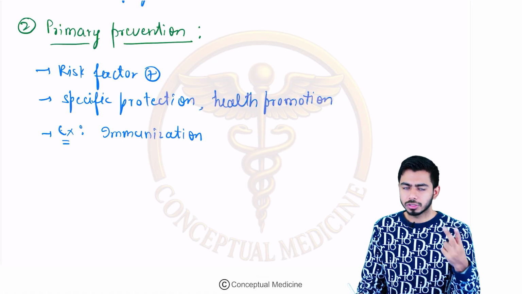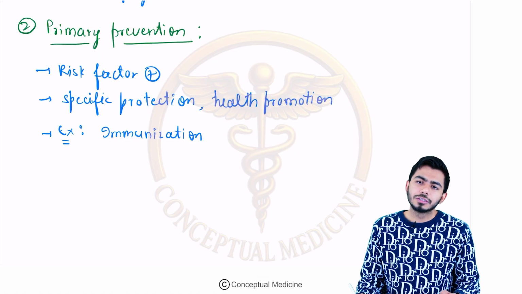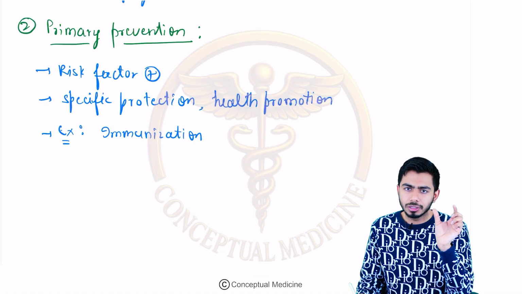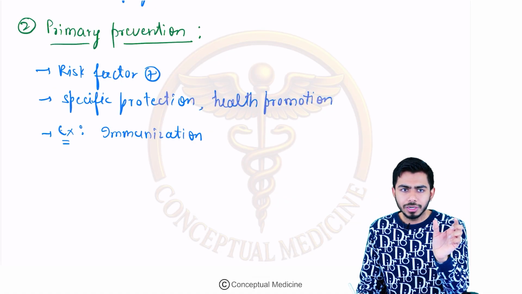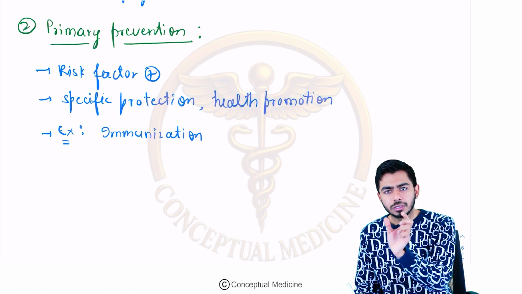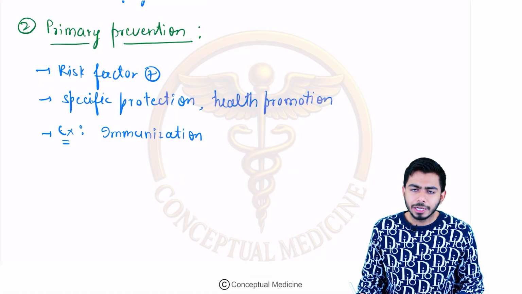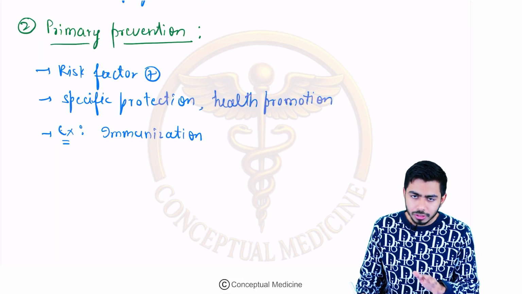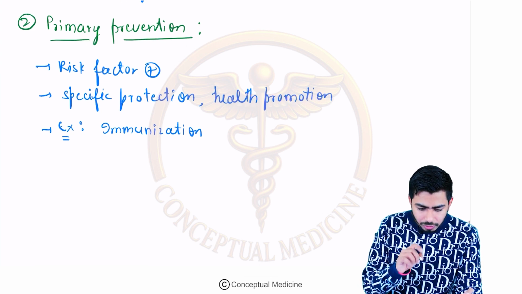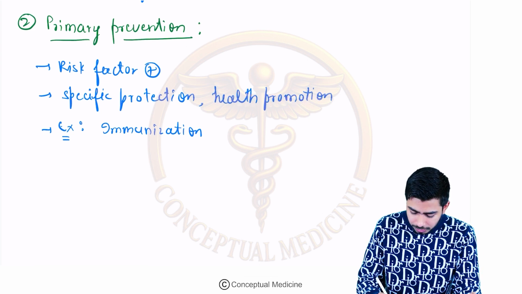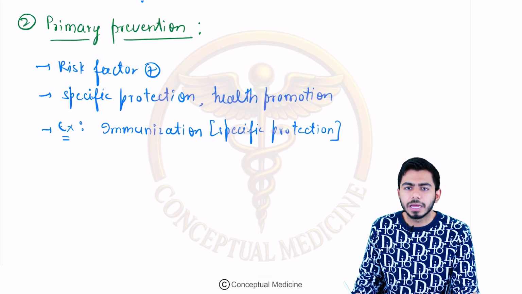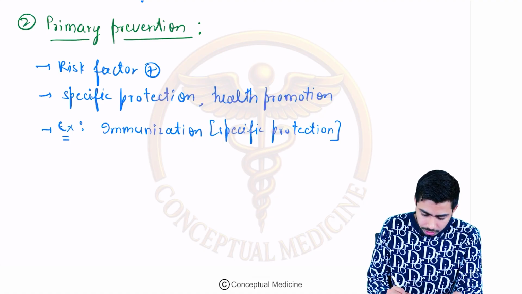You took the first one, you took the second one, some people took the booster dose as well. Why is it so? Because there was a risk factor present in the community, the COVID-19 virus, and to prevent it there was a program from the government of India of giving vaccination to the people. So immunization, we are clear, is a primary level of prevention, and it comes under the example of specific protection. We are actually protecting the community. Specific protection is a type of example of primary level of prevention.